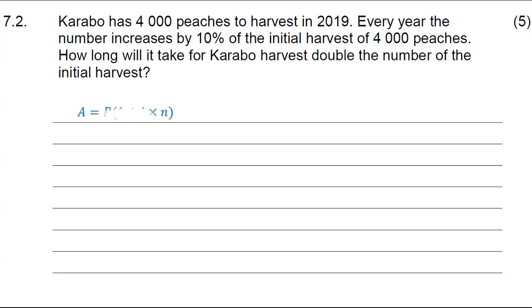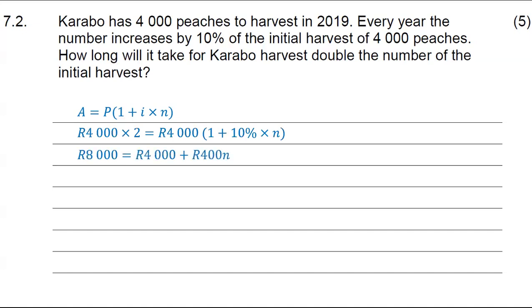which is this formula here, where A is the accumulated amount and P is the initial amount. We are being told that the accumulated amount will be twice the initial amount, and the initial amount is just 4,000, which is P. I is 10%. And they want us to determine how long it will take for Garabo to harvest double the number of the initial harvest. So we don't have n, which represents the number of periods. I will start with A. 4,000 multiplied by 2 will give you 8,000, and then I will multiply out the bracket.